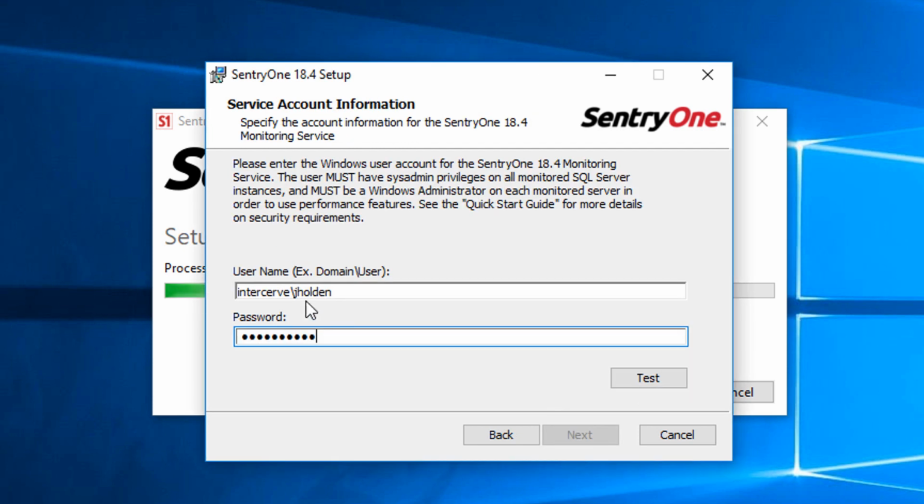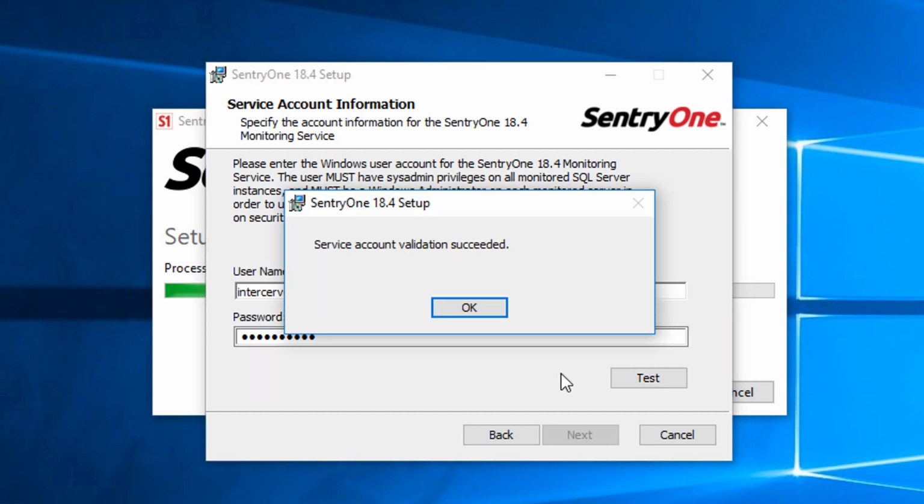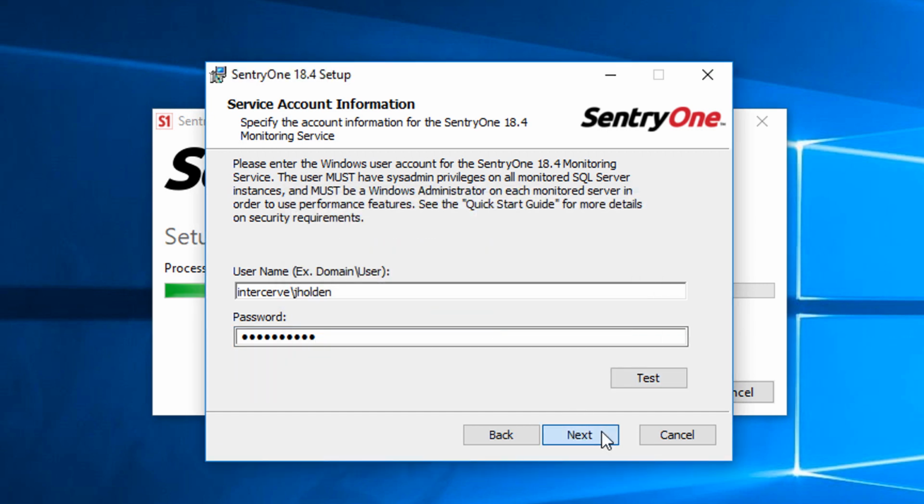Now we will enter the credentials for the monitoring service account. It is important to note that this account should have both Windows admin and sysadmin permissions on each of your target servers, and must have at least DBO permissions to the SentryOne database. Sysadmin is recommended. Once we enter this information, we can click on the Test button to make sure that the account is validated. We can now click the OK and Next buttons to proceed.